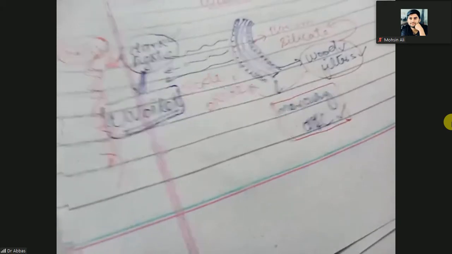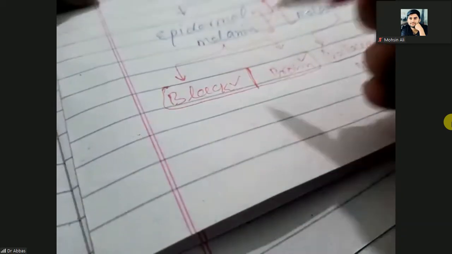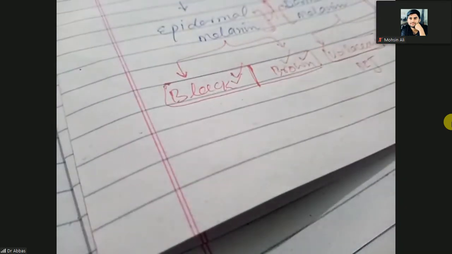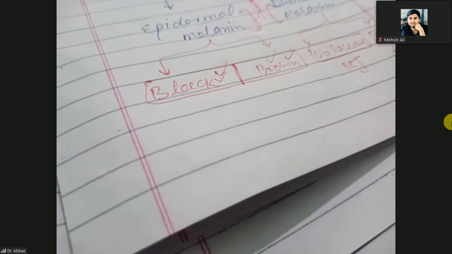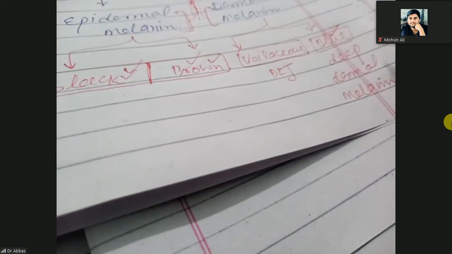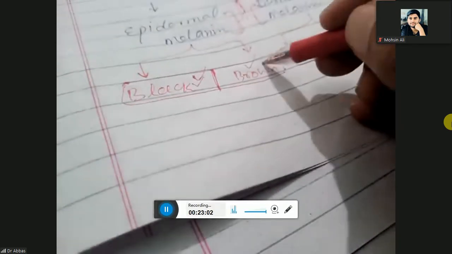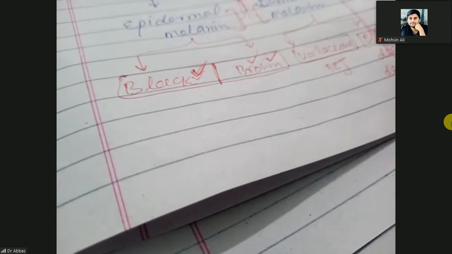Especially the black color or brown color, and the blue color also accentuates. It means the blue color, brown color, and black color will accentuate. Accentuate means become more prominent under the wood lamp.